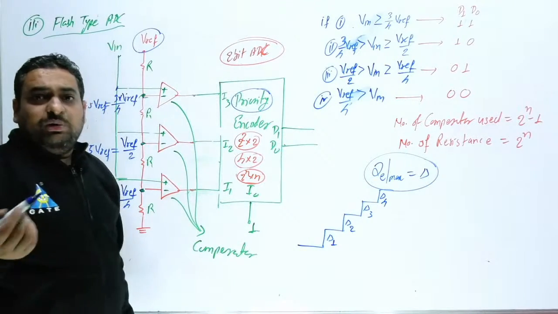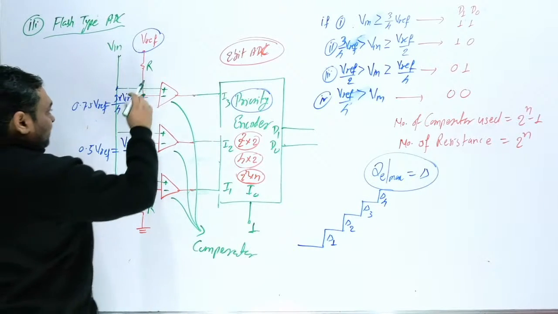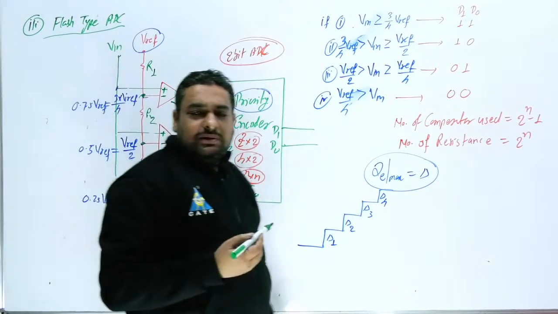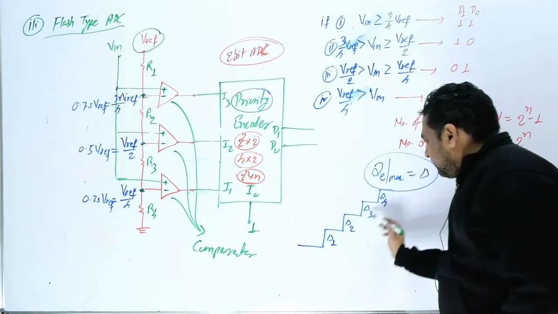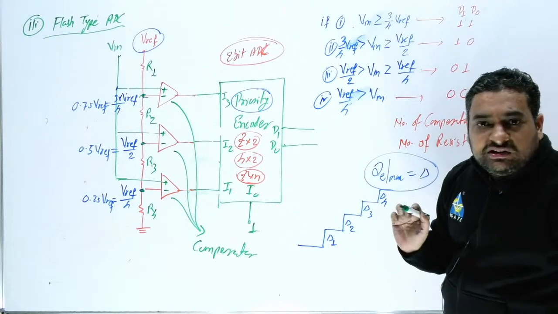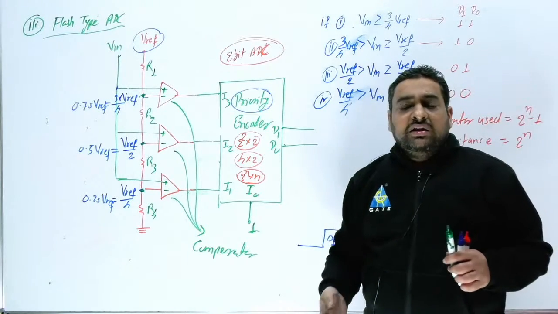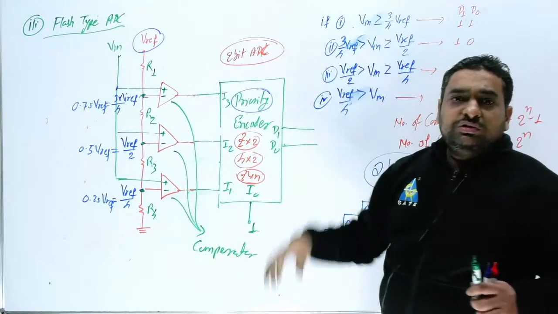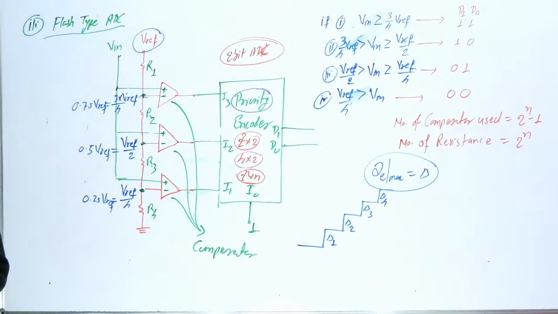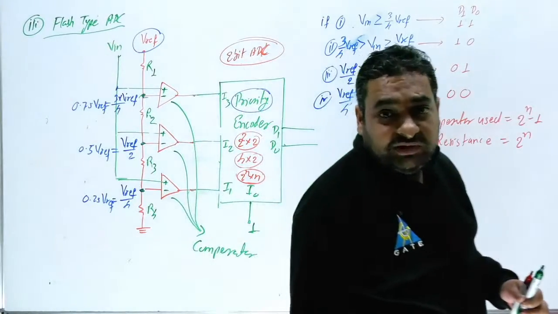This is very, very important. How can you create it? Just control the value of this R. So if you change the values here, this R1, this R2, this R3 and this R4, then by using R1, R2, R3 values, you can control all the step sizes. This is the most important advantage of this flash type ADC. Are you getting this point? So the examiner can ask you this question. If a different step size is required, then what can we do? You can use flash type ADC. This is very, very important thing. I hope this thing is clear to all of you.